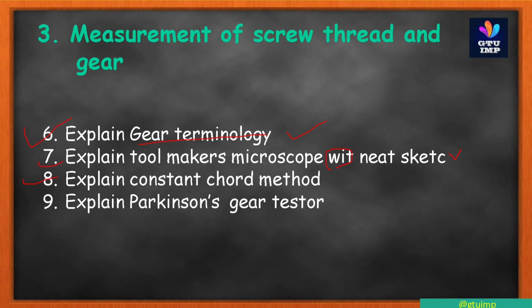Eighth question is explain constant chord method. This is also IMP. Ninth is explain Parkinson gear tester. This is also most IMP in this chapter. So in this chapter only 9 questions. Don't forget, it's very easy for a high score.